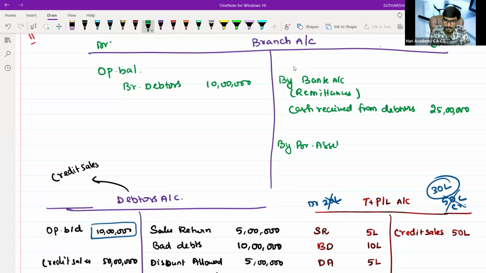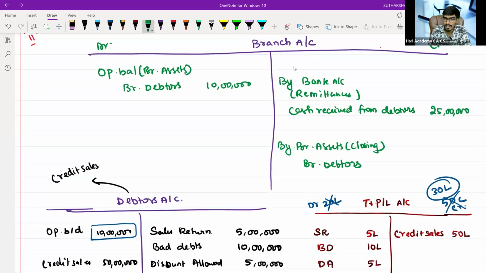Branch assets closing. What is the branch asset closing, sir? This is the branch assets opening. What is the branch assets closing, sir? What is the branch debtors closing value, which you found out, right? What is the value? 15 lakhs, sir.